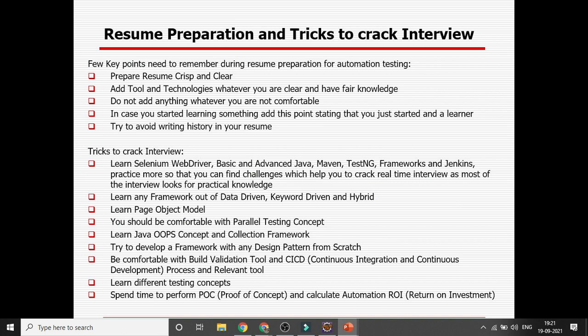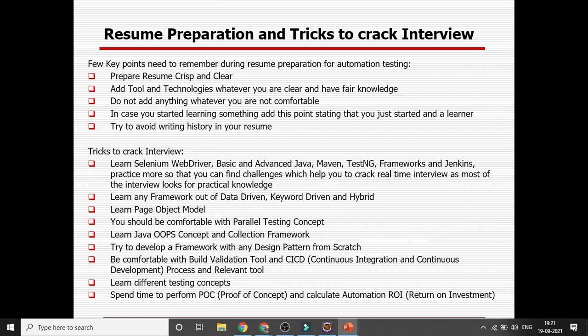So as per my experience, as I have taken more than 500 interviews as of now, I must say that whenever you are trying to prepare your resume, please prepare your resume crisp and clear, right? You can add many tools and technologies, but add something you are comfortable with, where you have fair knowledge.